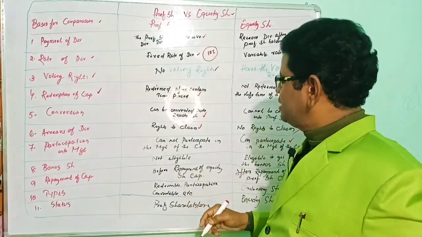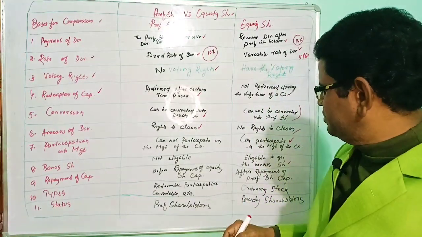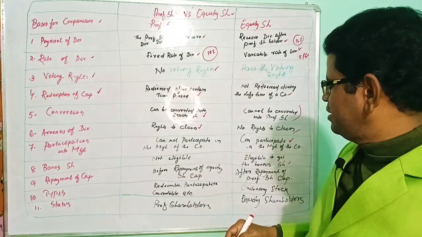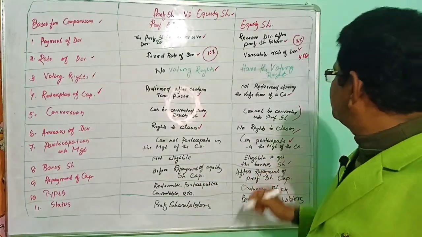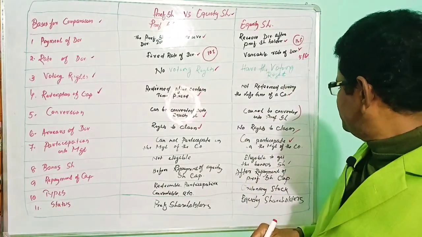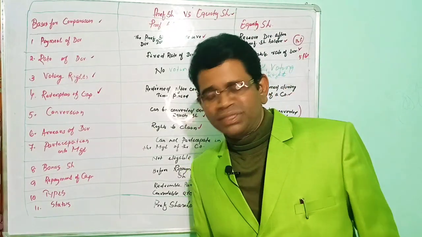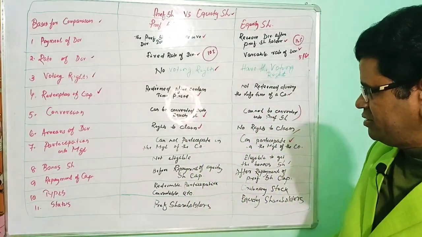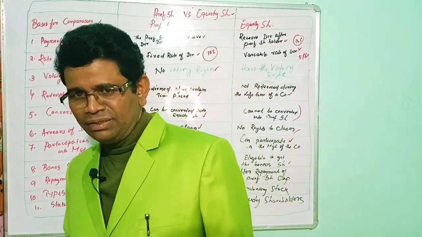The preference shareholders are eligible to get the preference share capital first, before paying the share capital to the equity shareholders, whereas the equity share capital will be repaid after repayment of the preference share capital.